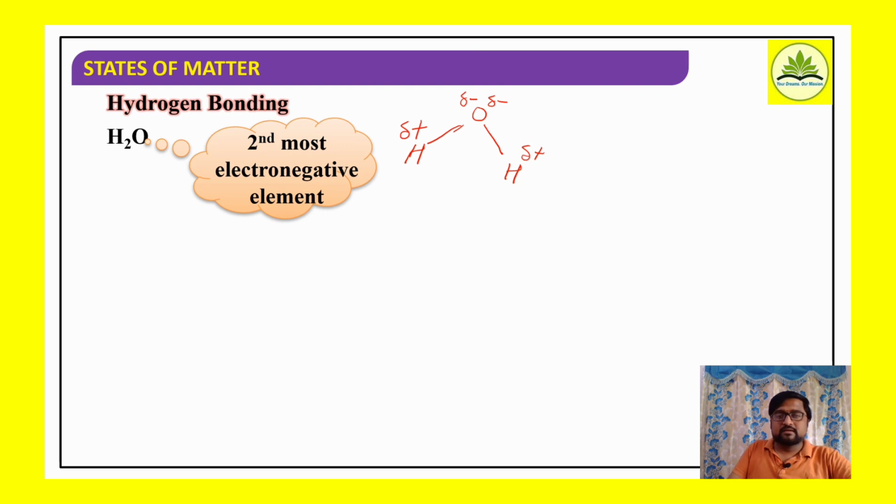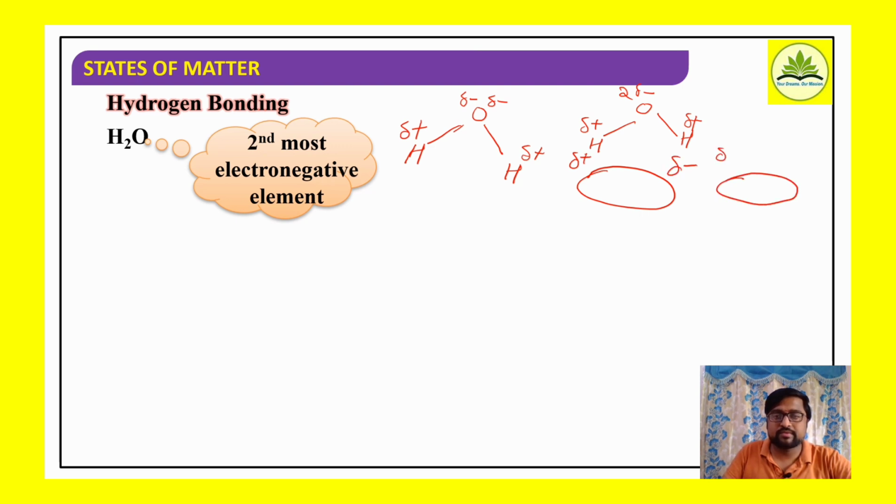So like this, all the adjacent water molecules are going to have alike charges: hydrogen atoms with partial positive charge and oxygen atoms with partial negative charge. So these water molecules interact: the negative charge of one water molecule interacts with the positive charge of another water molecule. Therefore, whatever interaction arises is referred to as hydrogen bonding.